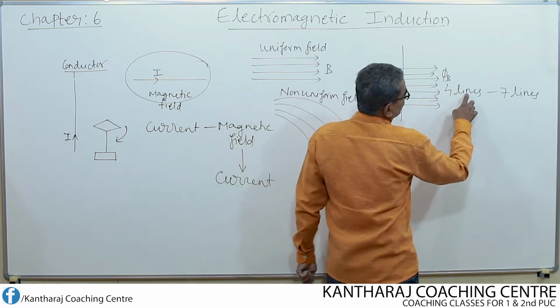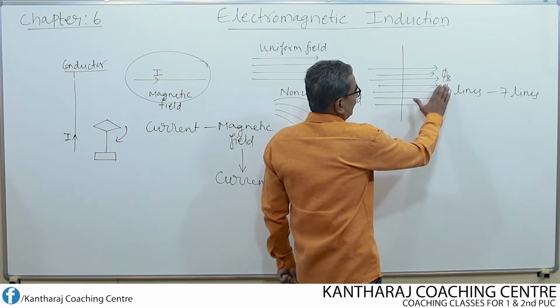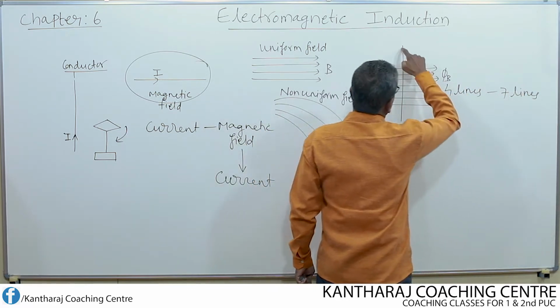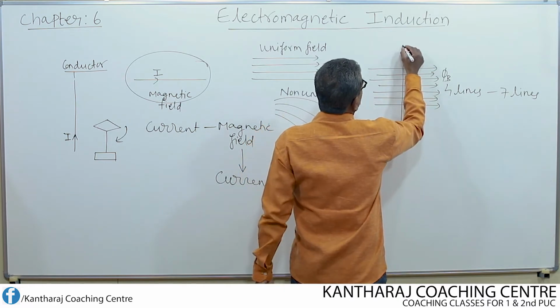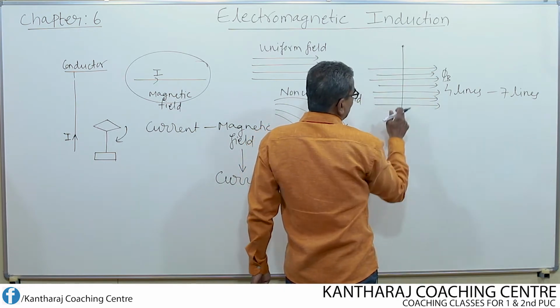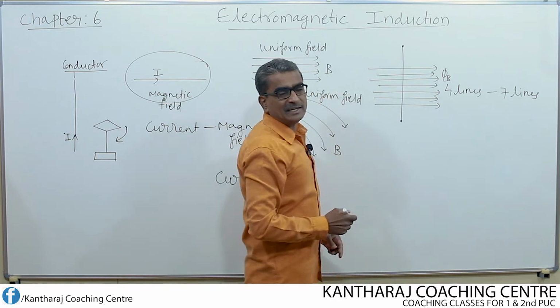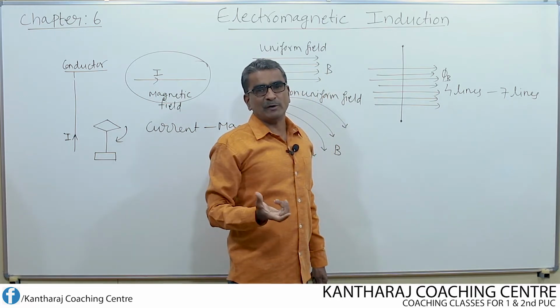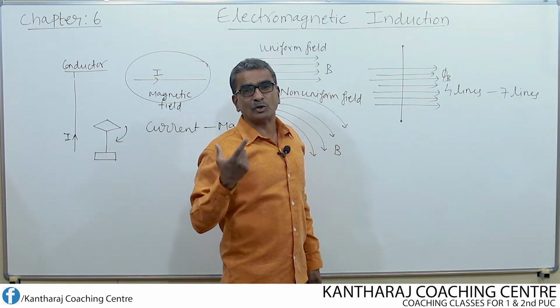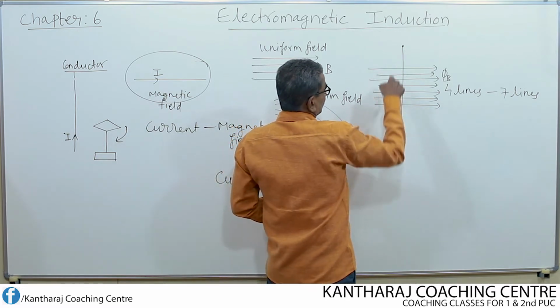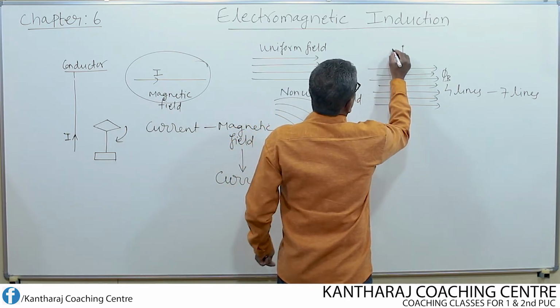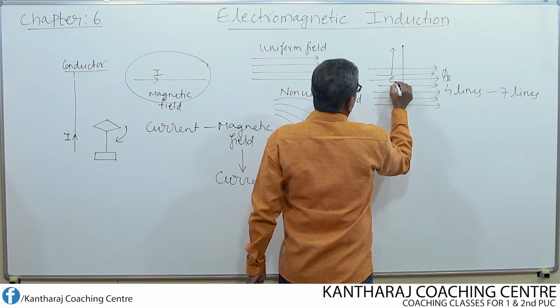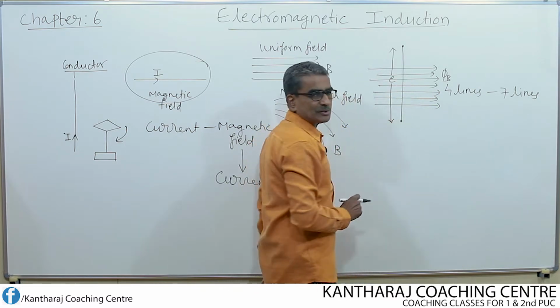Initially 4 lines were linking. Now if 4 lines become 7 lines, then between the two ends of the conductor, an EMF is produced. EMF means nothing but voltage or potential difference. So between these two ends, an EMF E, that means voltage, is produced.